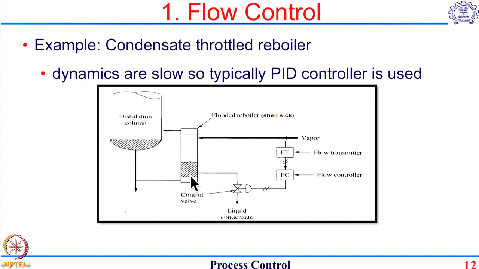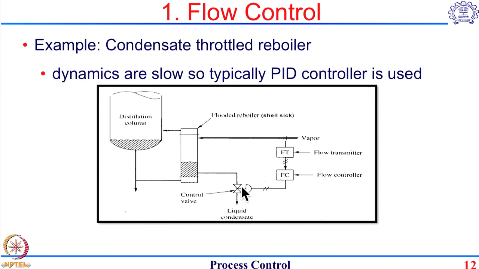you have this condensate flow. So as steam condenses after giving heat, you try to control this flow of steam going into the system by changing this liquid valve. So when you open this valve, the level of the condensate goes down. As the level goes down, there is more area available for heat transfer, so more steam will come in. So that is how this steam flow is controlled by using this particular valve.